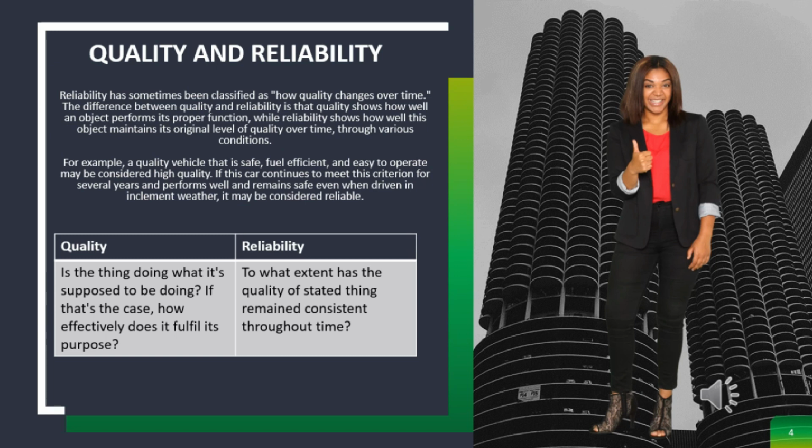For example, a quality vehicle that is safe, fuel-efficient, and easy to operate may be considered high quality. If this car continues to meet this criterion for several years and performs well and remains safe even when driven in inclement weather, it may be considered reliable.